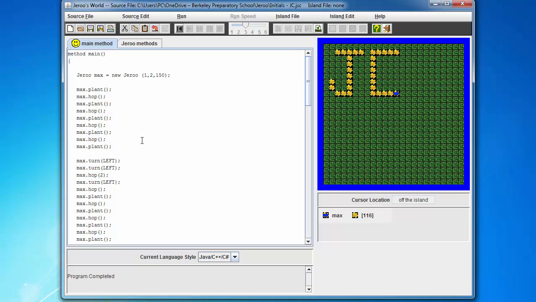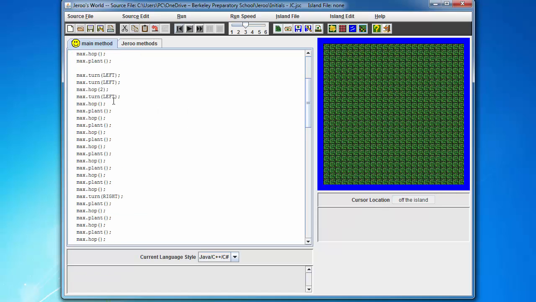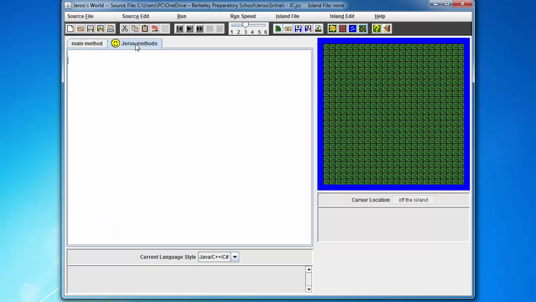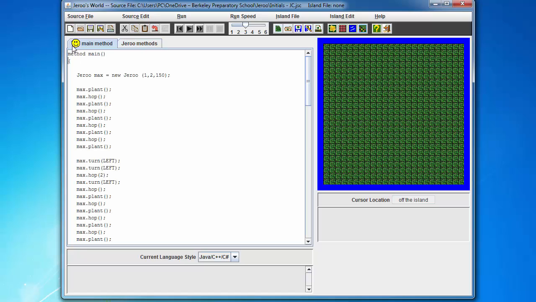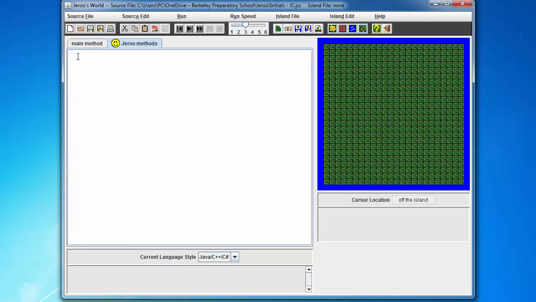All right, so let me run through this as an example. I want to convert this guy, excuse me, from all these individual steps, and I want to turn it into 2 to 3 lines worth of code. All right, so remember, this is our method main, and now I'm going to go over and I'm actually going to create Jeroo methods for this. So what you do is you go over to Jeroo Methods tab, and then it's a similar setup to method main. We start with method space, and then we come up with our own name.